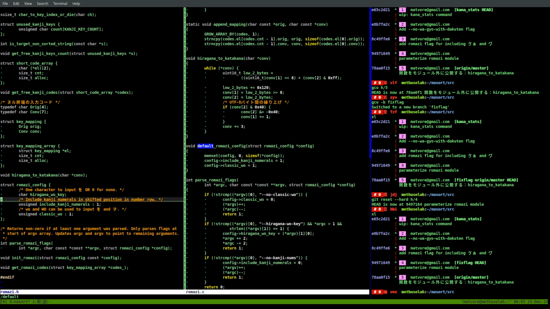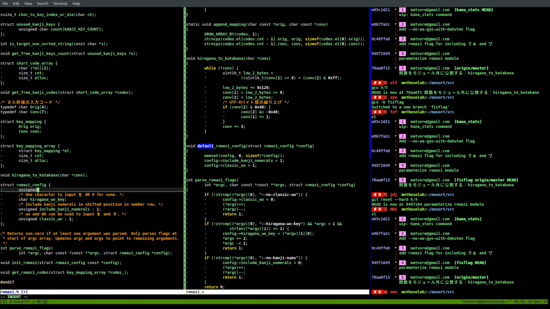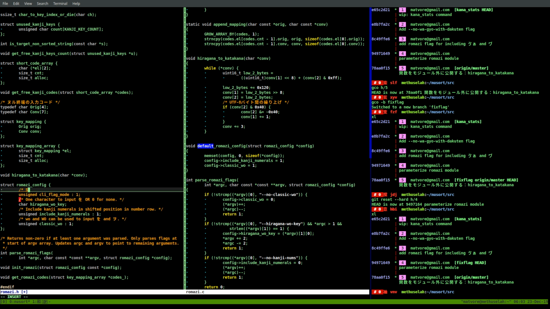We're also going to add an unsigned flag mode thing, set to 1 when this struct is used for storing user flags.